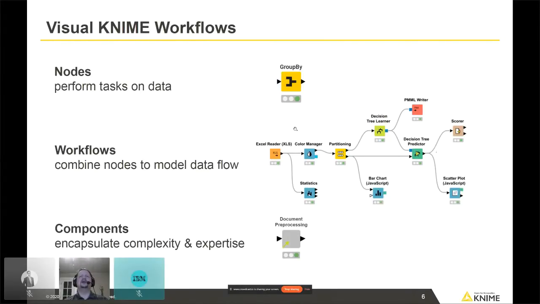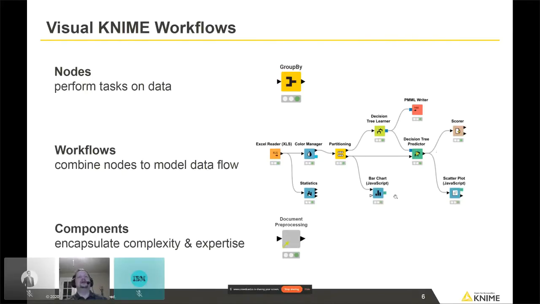These different colors represent categories of functions in KNIME. So generally, the reader nodes, wherever we're going to be reading in data, that's going to be orange. Blue nodes here are going to be some sort of visualization. Yellow nodes are for transforming. Green are for building models and applying them, and so on. So we have this color scheme that helps you understand, when you're looking at a particular part of a workflow, what it is exactly that you're trying to do.